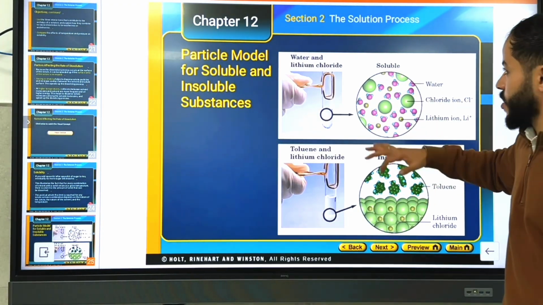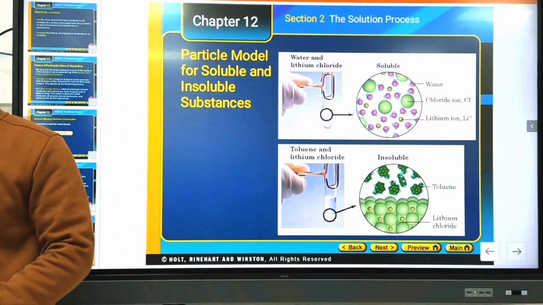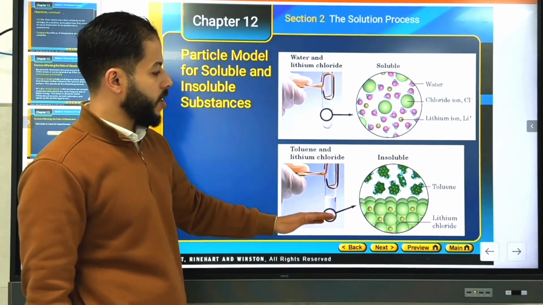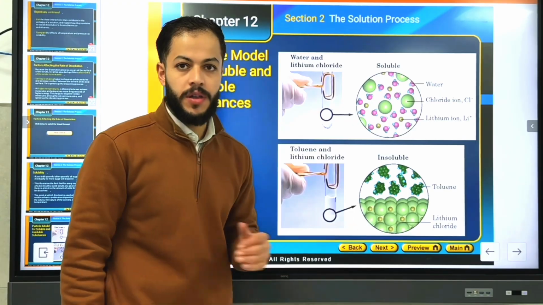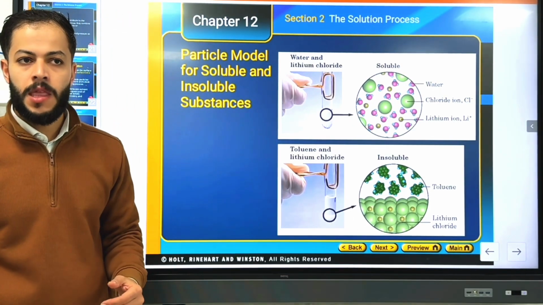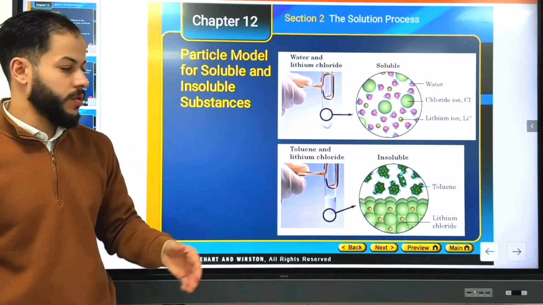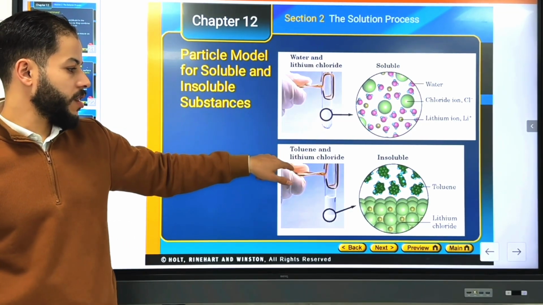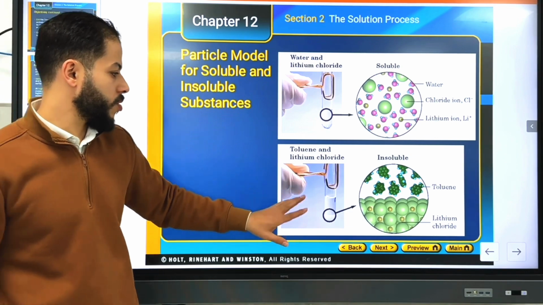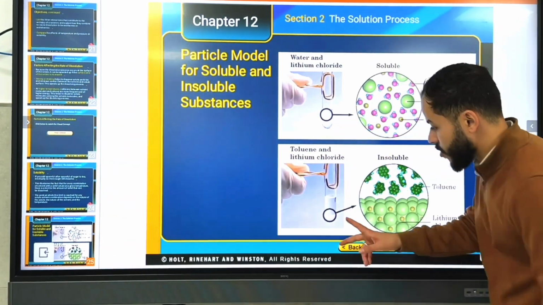Here, as you see, we understand how the ionic compound is dissolved. But what about if it's a non-polar compound, according to the rule, like dissolves like? Yes. If it's a non-polar compound, if we have two liquids, for example, here we have toluene with lithium chloride. As you see, the salt precipitates here.